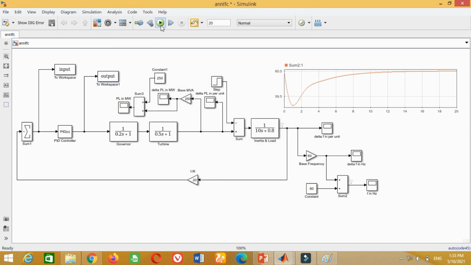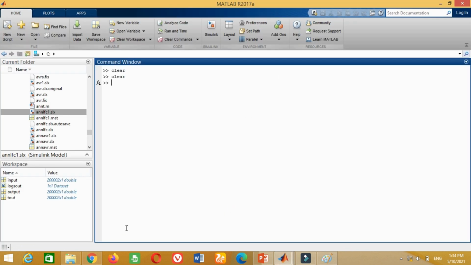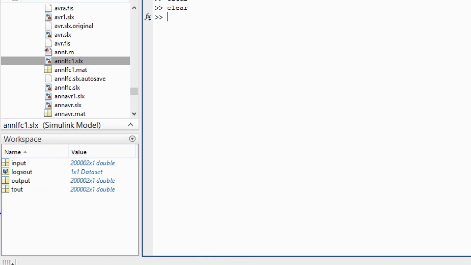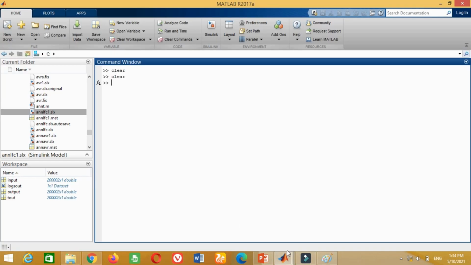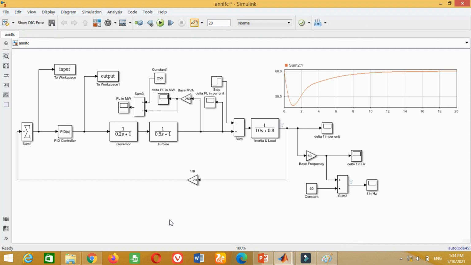Now run the simulation in order to shift the data from the Simulink model to the workspace. Now come to the command window. You can see in the workspace section we have input as well as output data. Friends, it may be noted that input and output have extremely large data consisting of around 200,000 samples. This data is very large. It is better to reduce this data so that we may perform ANN training easily.